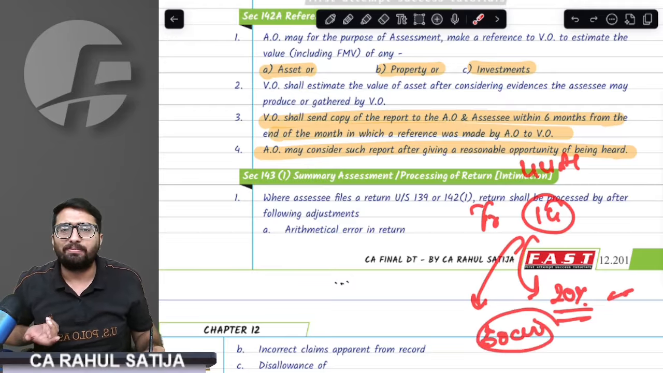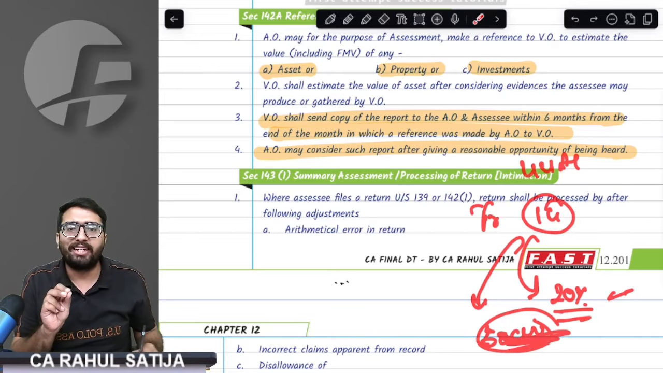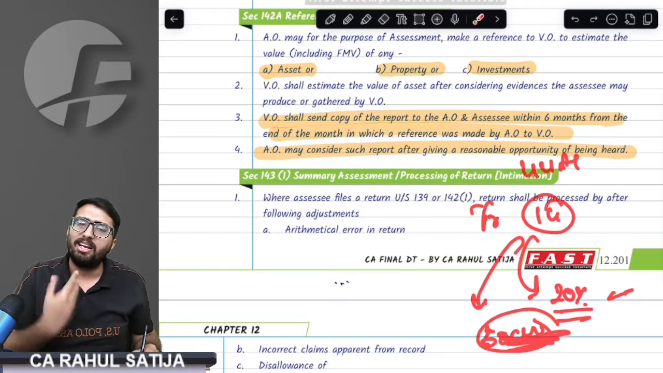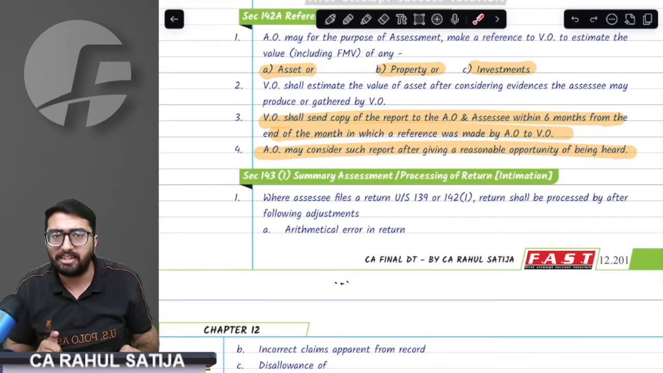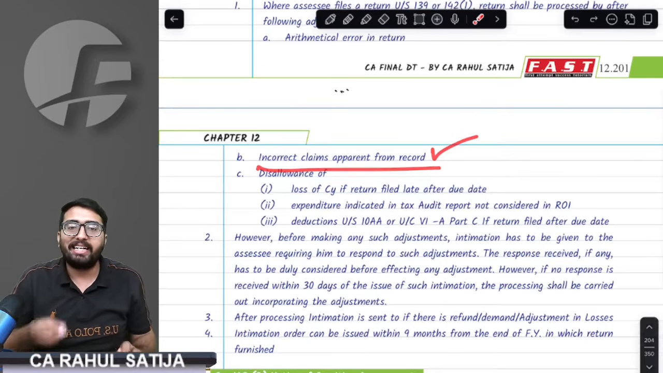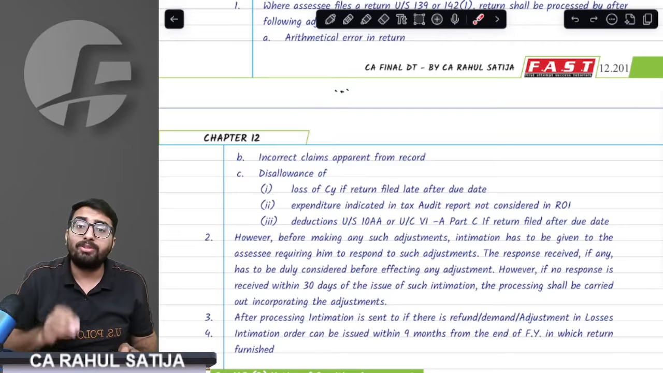See, this is a clerical error. You are saying 20%, but you are declaring profit as 6 lakh rupees, that is 6%. So it is wrong. In this case, processing will correct this arithmetical error. If you have any incorrect claim apparent from record, that will also be corrected.